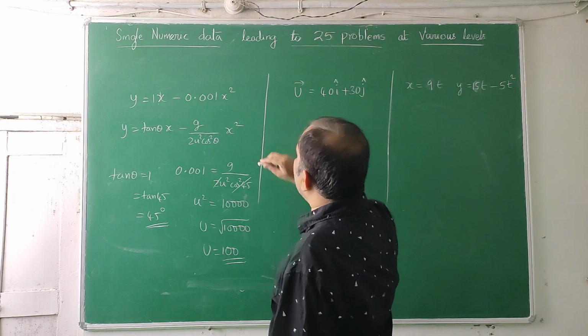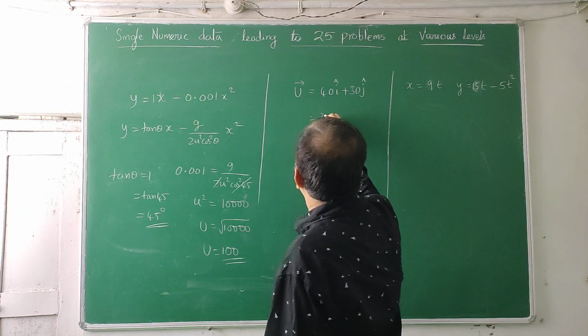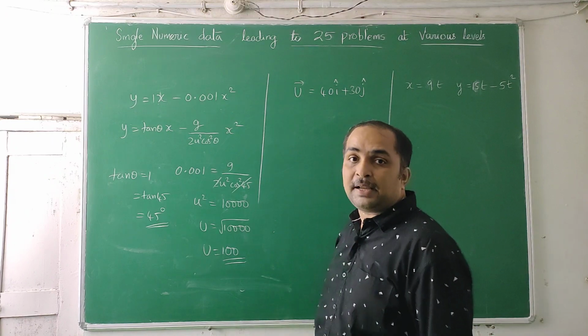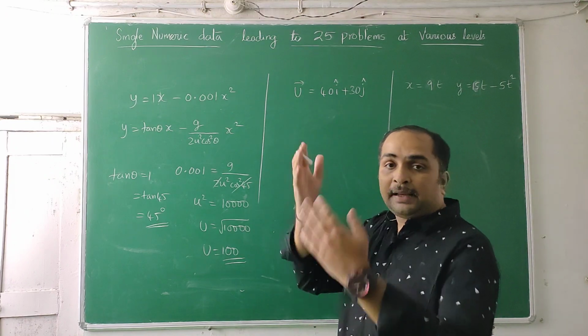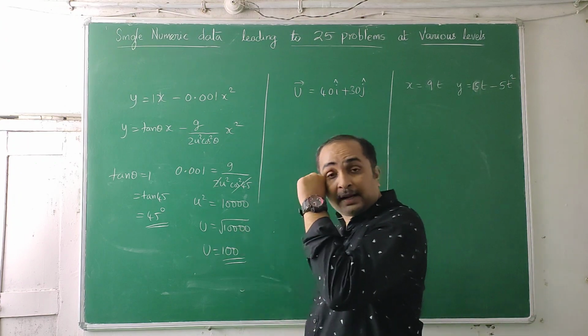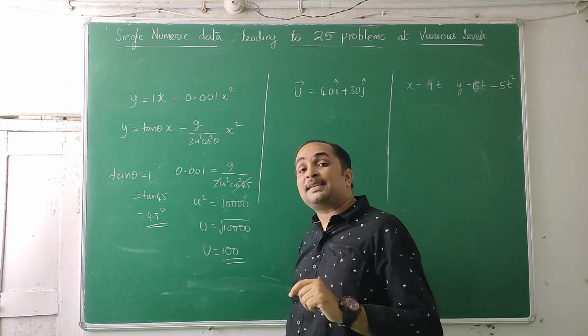Similarly, previously u was 30i plus 40j. Now I have given 40i plus 30j. The initial velocity vector is given. Taking gravity as 10 meters per second squared, again you can find A, B, C, D, E, F, G, H. But here the time of flight comes to 6 seconds. In the previous question we got 8 seconds.